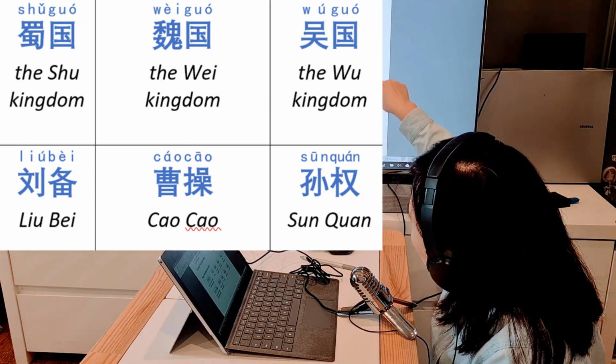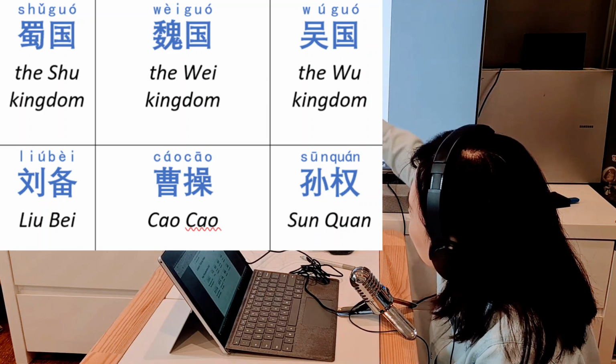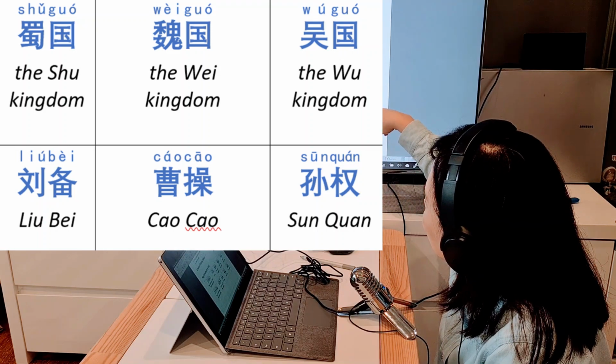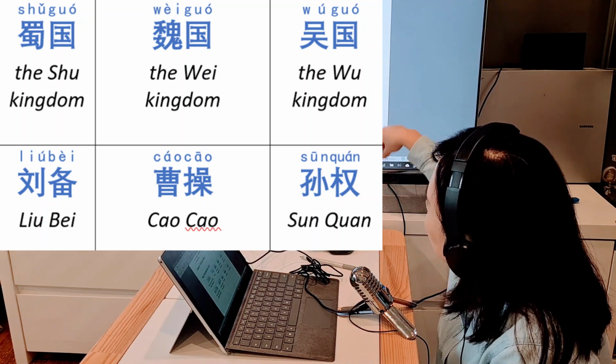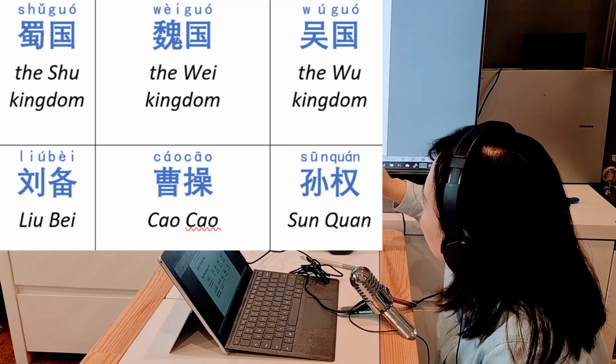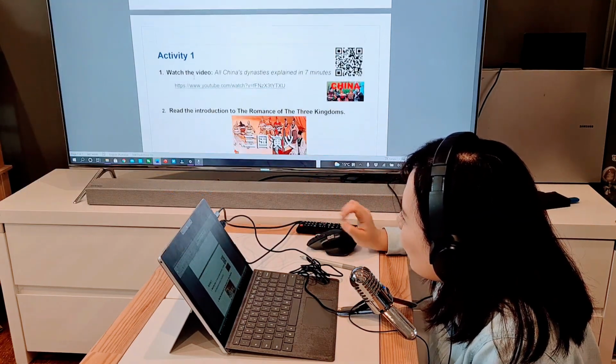Now, for 吴国, that's 孙权. So different from Cao Cao, he is loyal. He's from the loyal family that rules the area 吴国. 孙权, that's the leader for 吴国. Now we go down. Activity 1.